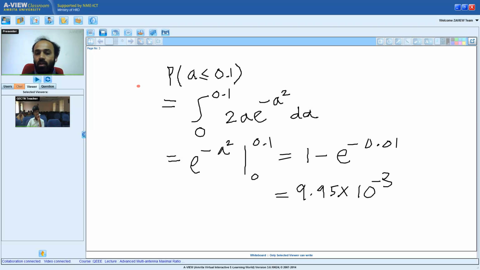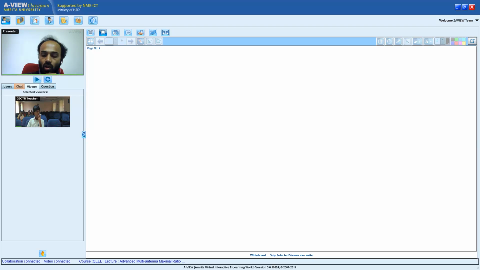But before I start talking about the bit error rate, there is something minor I want to carry out, and that is the following: I want to perform a transformation of random variables. I want to look at the distribution of the channel gain. We have looked at the distribution of the amplitude, A equals square root of x square plus y square.